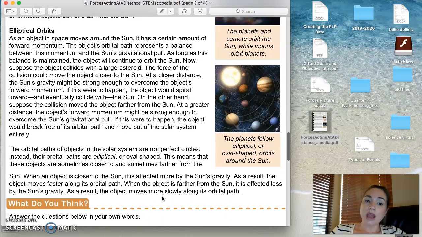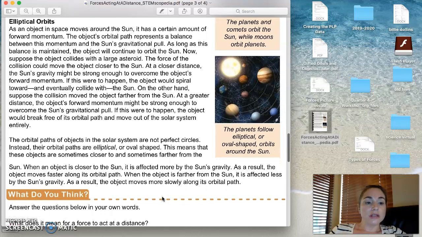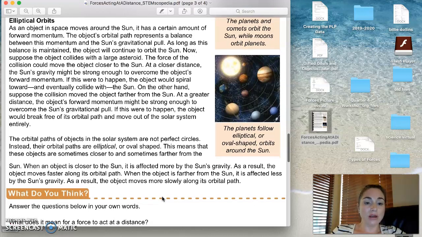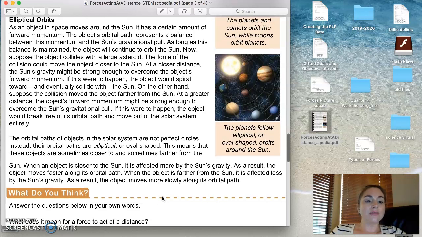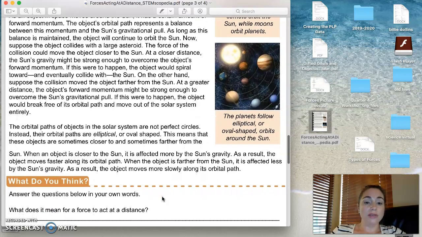Now suppose the object collides with a large asteroid. The force of the collision could move the object closer to the sun. At a closer distance, the sun's gravity might be strong enough to overcome the object's forward momentum. If this were to happen, the object would spiral toward and eventually collide with the sun.